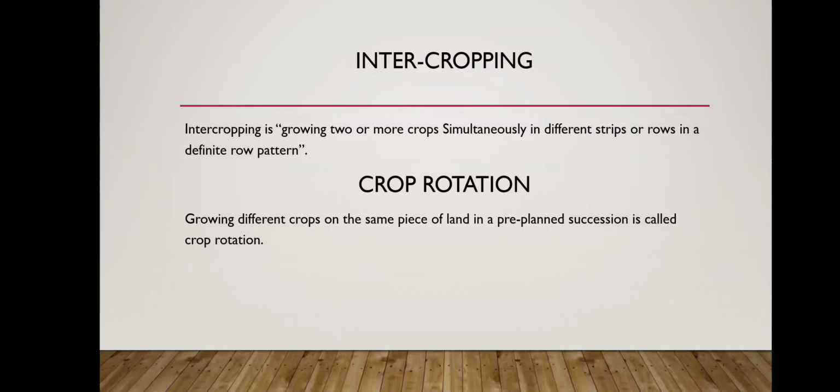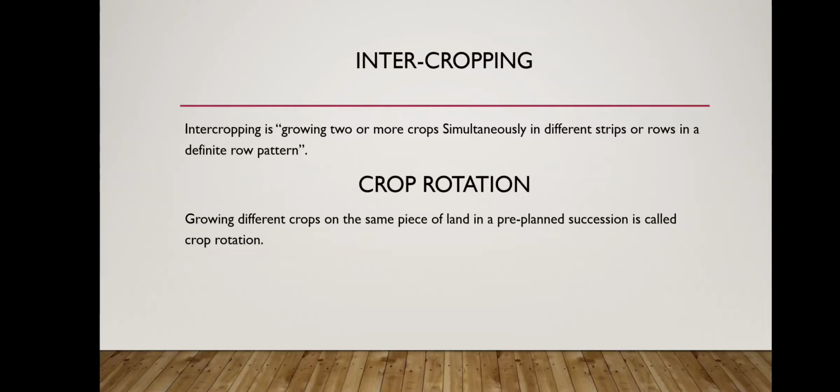Now next is crop rotation. Crop rotation is the process of growing different crops on the same piece of land in a pre-planned succession. For example, if we grow the same crop in the same piece of land, then what happens? The crop derives a particular type of nutrient from the soil, and the soil becomes deprived of that particular nutrient. So in that case, crop rotation is done.